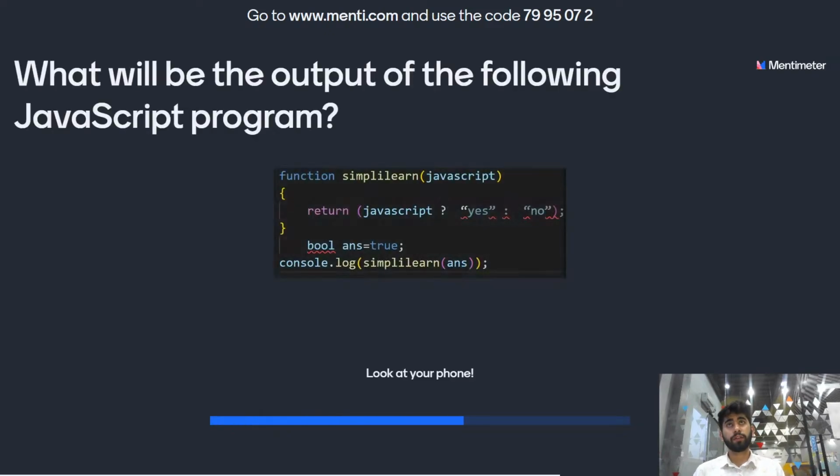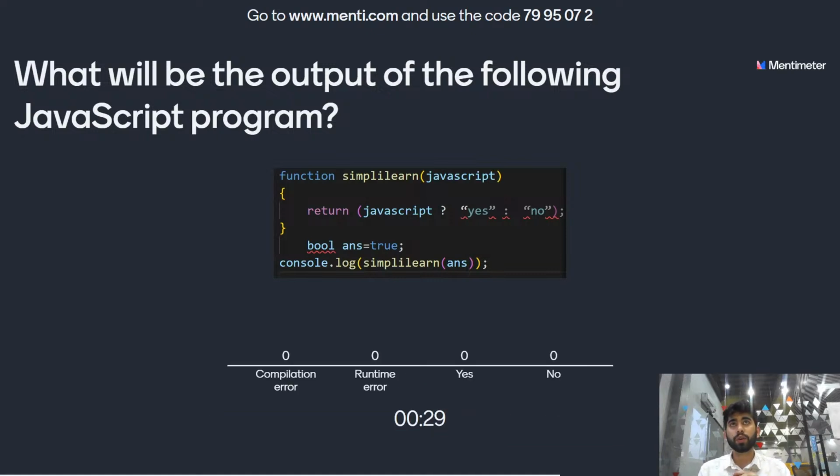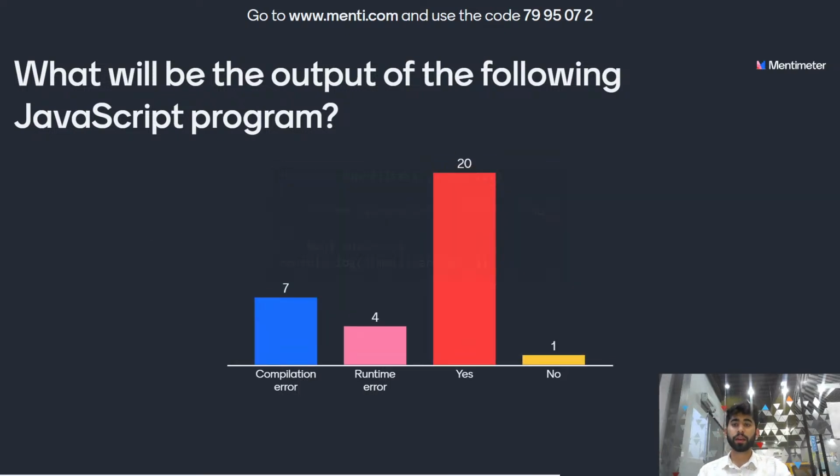What will be the output of the following JavaScript program? Look at this code carefully and give that answer. The options are compilation error, runtime error, yes or no. What will be the output of the following JavaScript program? The faster you answer, the more points you will get. Three more seconds to answer. And the time is up.